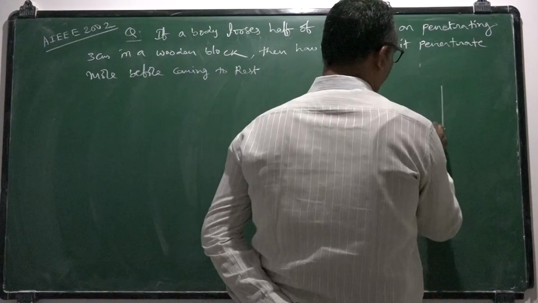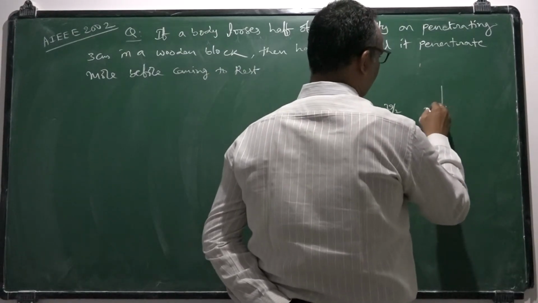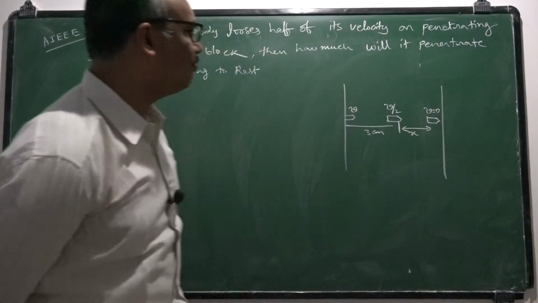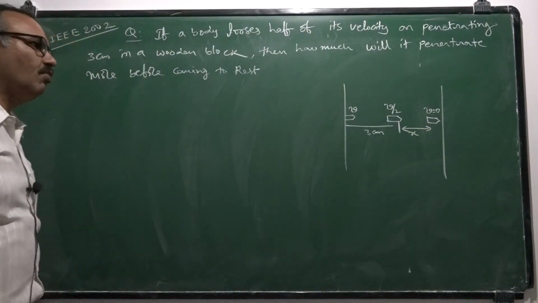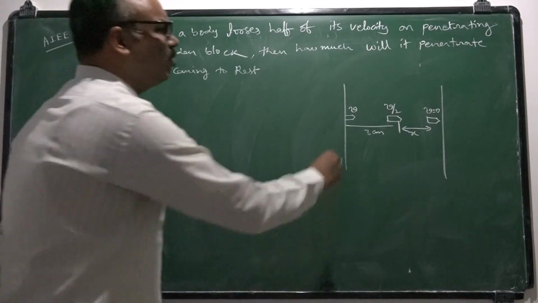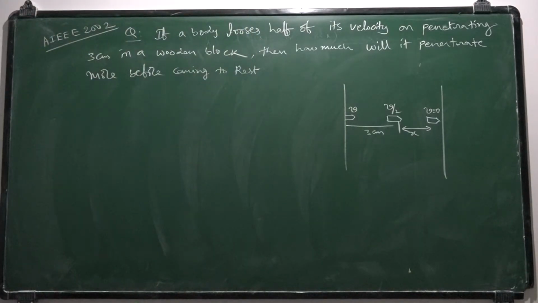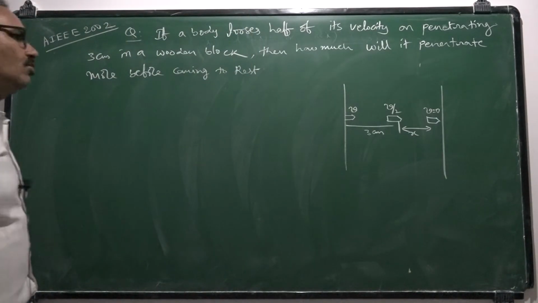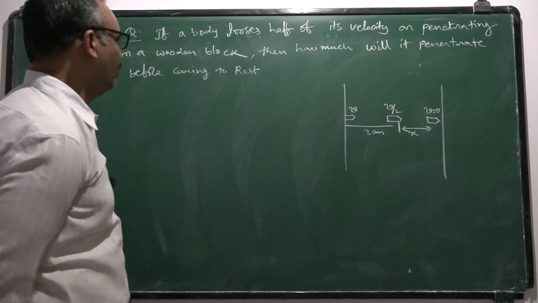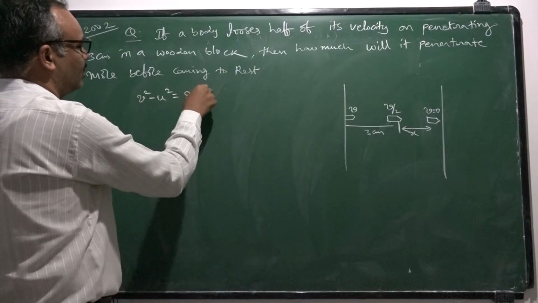So it is penetrating more through a distance x, where the final velocity becomes 0. I need to find this x. What is the procedure I should follow? Clearly, the velocity of the body is decreasing with respect to time. It is under retarded motion. So we can use the equation of motion, v square minus u square equals 2as.